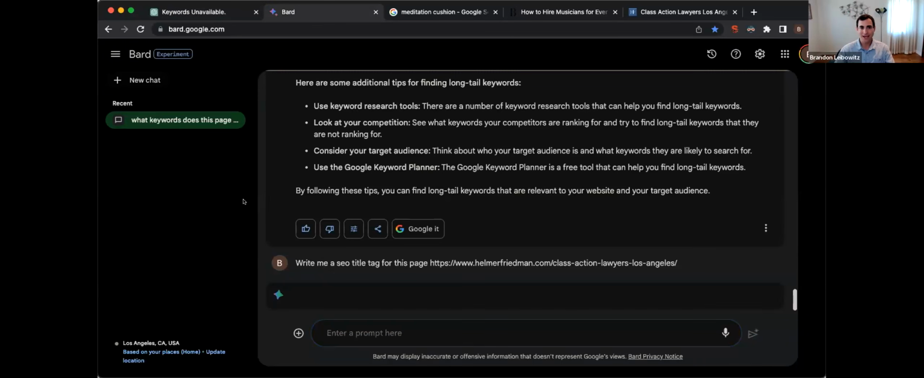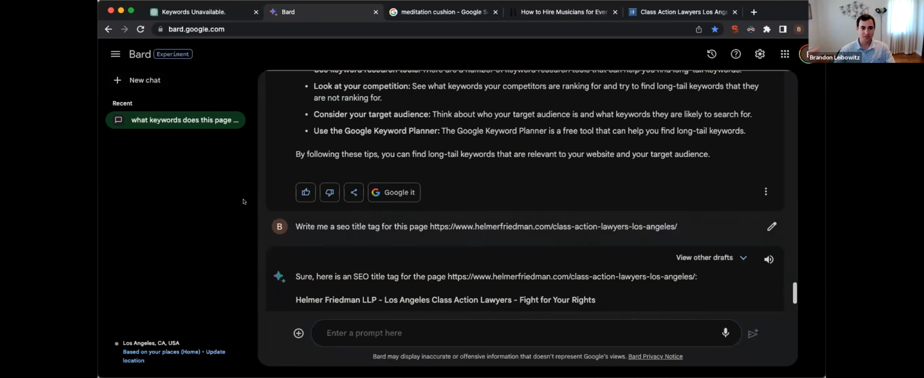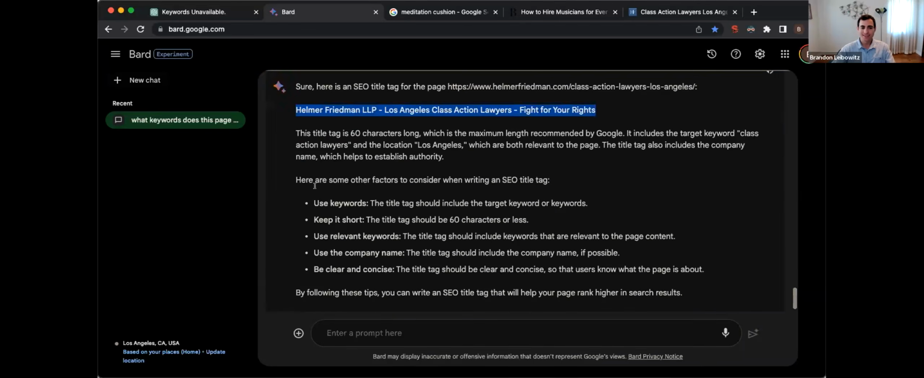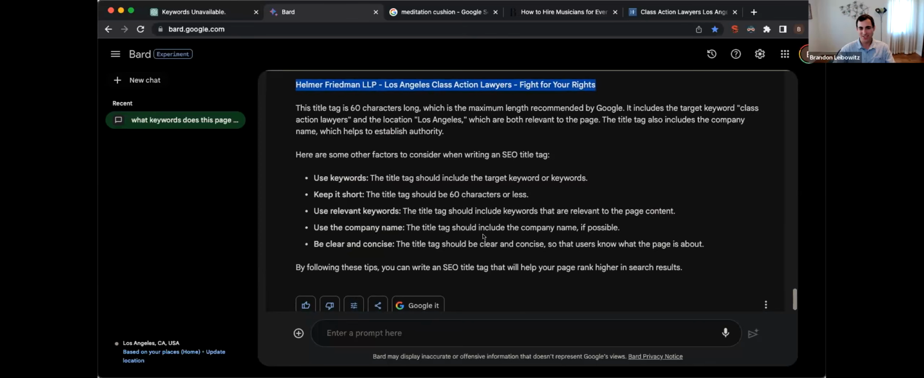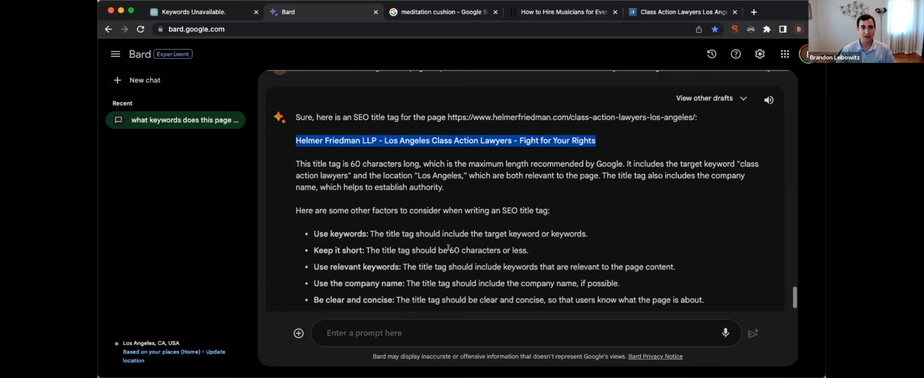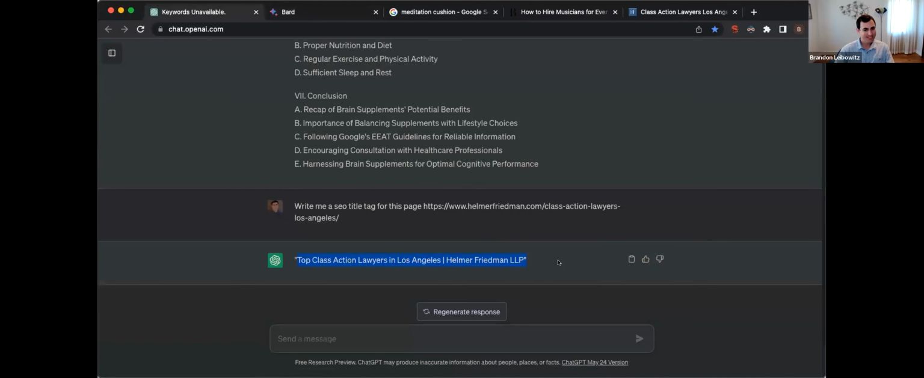Because Bard is from Google, and when we're doing SEO, we're really optimizing for Google. So you can see they put this SEO title tag. Hyman Friedman LLP, Los Angeles class action lawyers, fight for your rights. Much different than what ChatGPT put. And they'll give you little tips right here. Keep it under 60 characters, include keywords that are relevant to your page, put your company name in there, be concise. So the nice thing is Bard is actually giving you tips about how to make sure this is actually SEO optimized versus ChatGPT just wrote it. They don't really give you much feedback or much options.